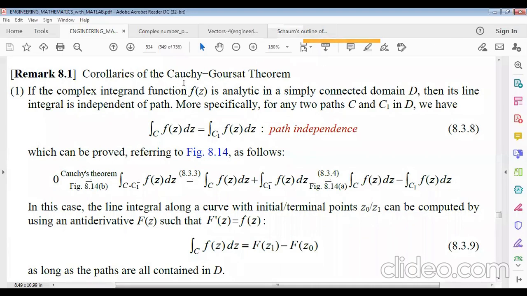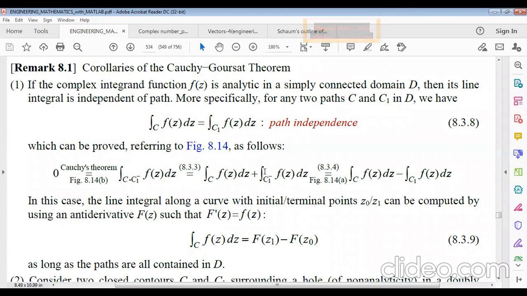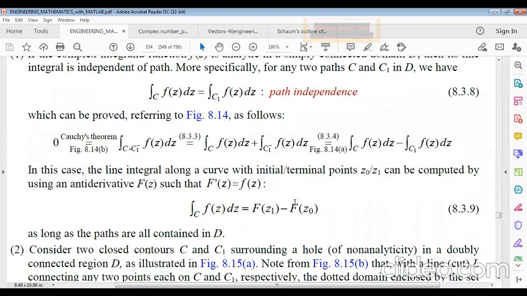Now the corollaries for the Cauchy-Goursat theorem. First corollary: if the complex integrand function f(z) is analytic in a simply connected domain D, then its line integral is independent of path. That means the line integral of the whole curve will be equal to the line integral of the first curve C1. So more precisely, for two paths C and C1 in D, the integrals are equal, which we can prove by Cauchy's theorem.